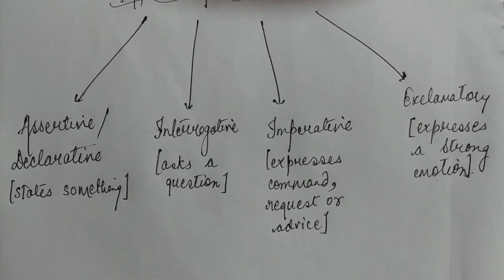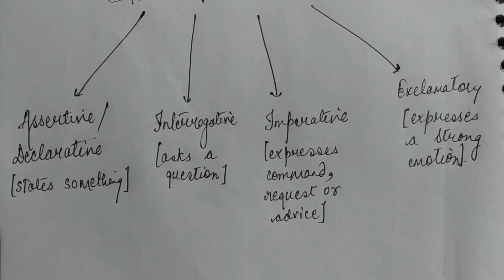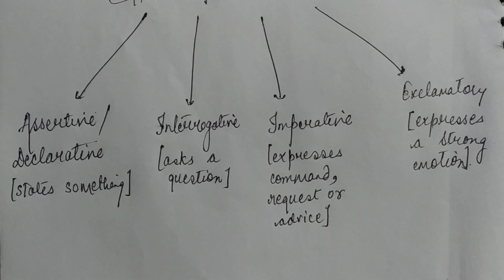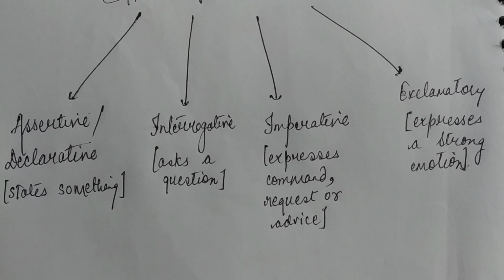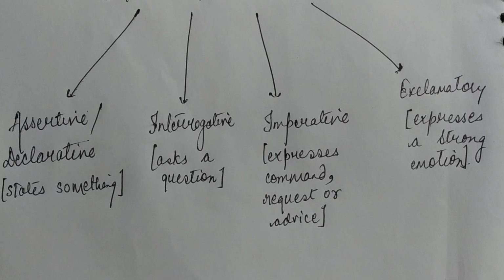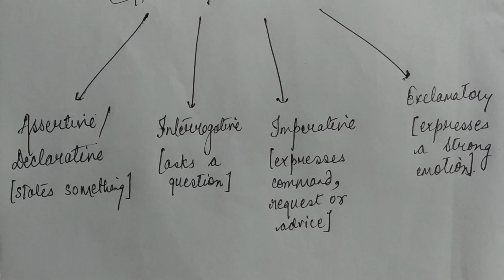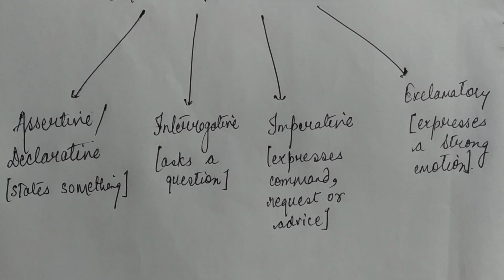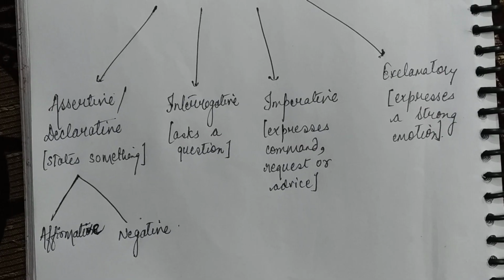Assertive sentences are the sentences that state something. They declare something. For example, Tanzeen was a great classical singer. It states that Tanzeen was a great singer, that is why it is an assertive kind of sentence. Now further, assertive sentences can be divided into 2 different categories. The first is your affirmative or positive sentence. The second is your negative sentence.